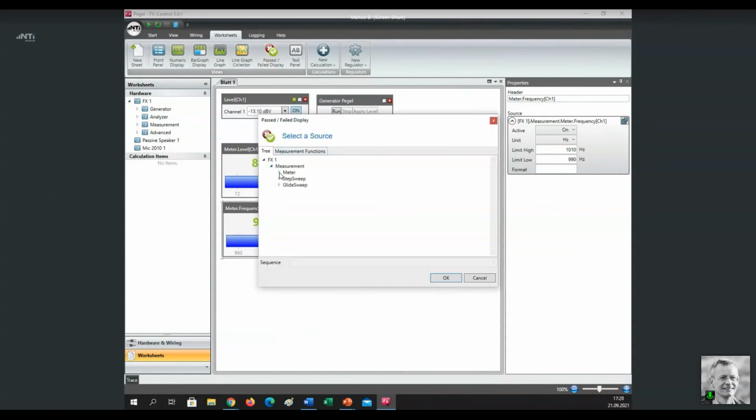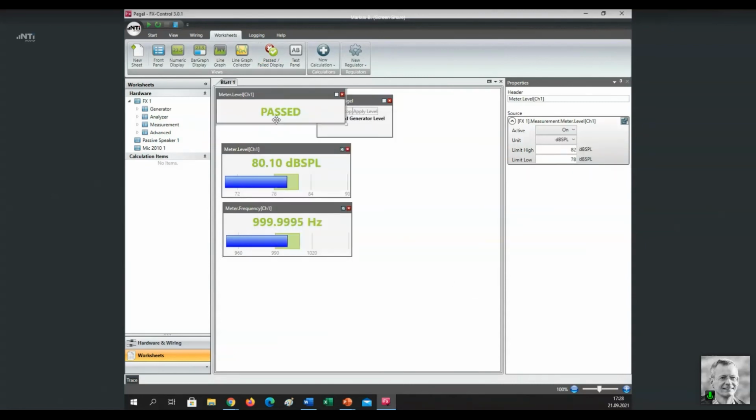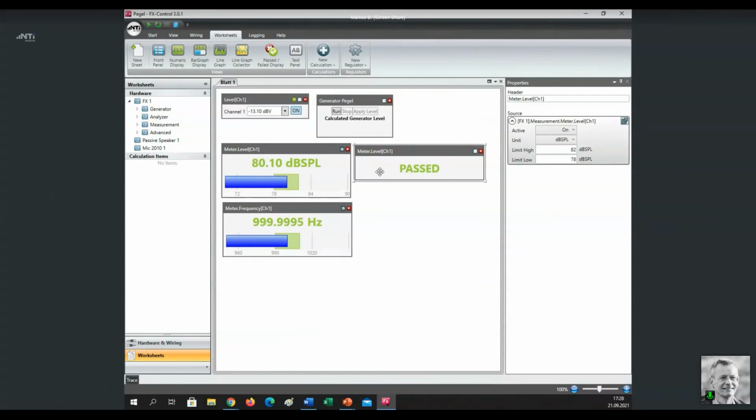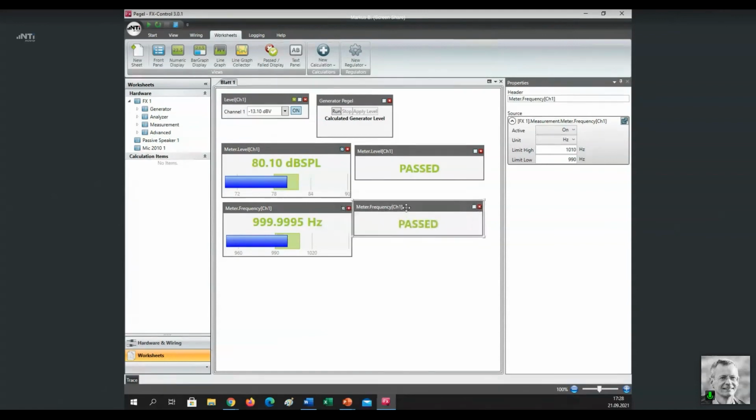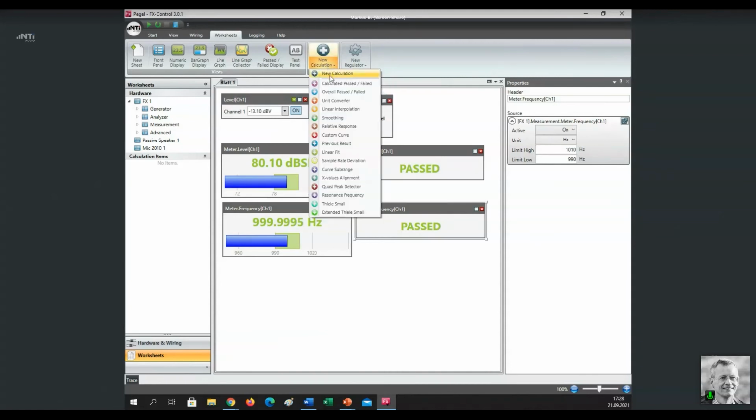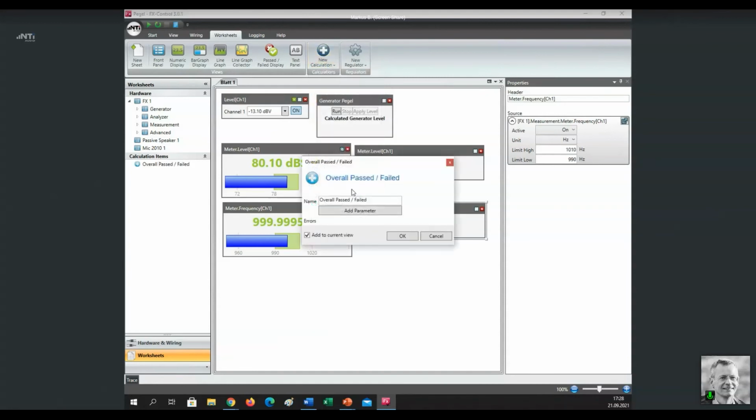But I can also add a passed failed indicator. But I just need to select here the corresponding measurement. You see this passed stands for this measurement. And if I want to add another one for the frequency measurement, I'd select here the frequency result. So that stands for the frequency measurement. And maybe you are even interested in a combination of these two results. You want to have one panel that shows you whether all these sub-tests, all of them have passed the test. So for that purpose, we need another predefined calculation, the overall passed failed.